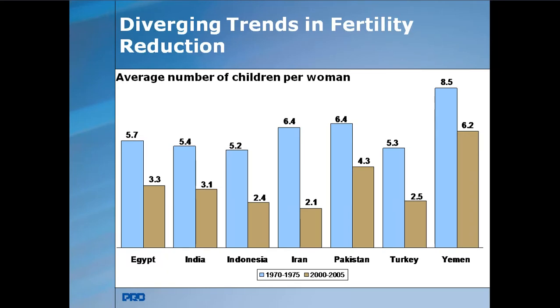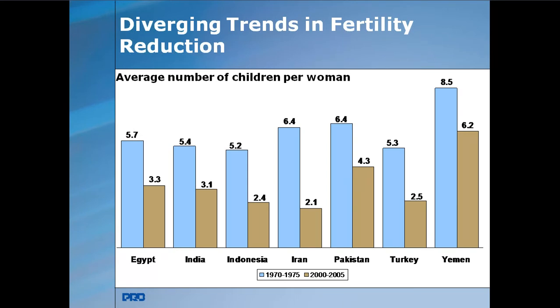In India, the average number of children per woman is 5.4 in 1970 to 75, and in 2000 to 2005 it decreased to 3.1. In Indonesia it is 5.2, and in 2005 it was 2.4. In Iran it is 6.4, still high, and by 2005 it was 2.1.